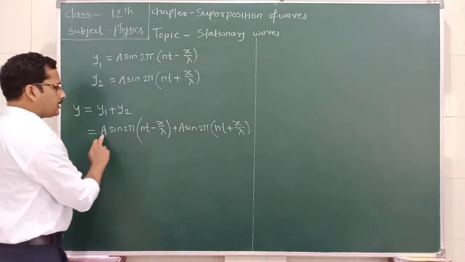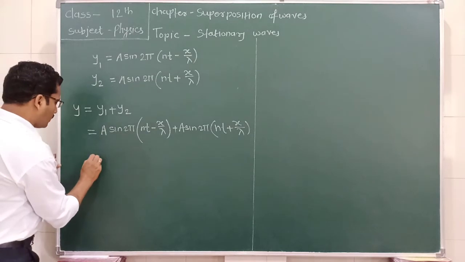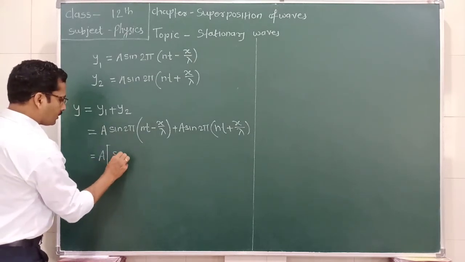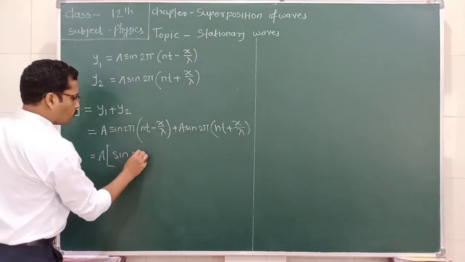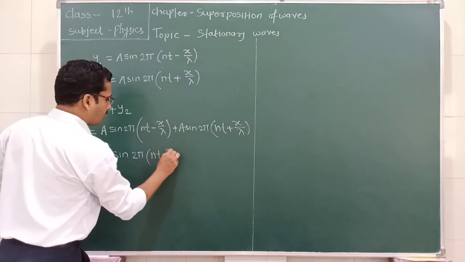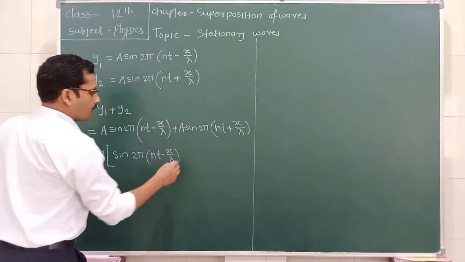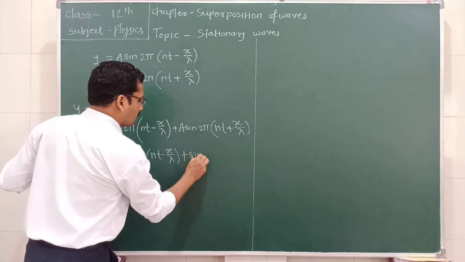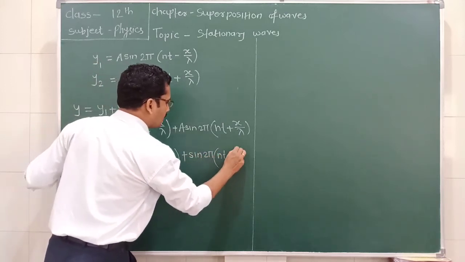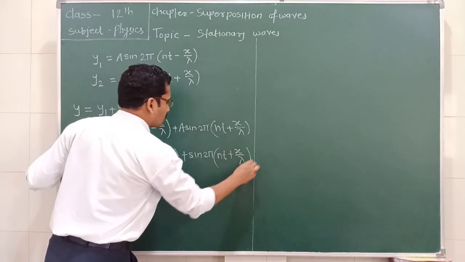Now here a is common, so we take out the common a and write sin 2π(nt − x/λ) plus sin 2π(nt + x/λ).